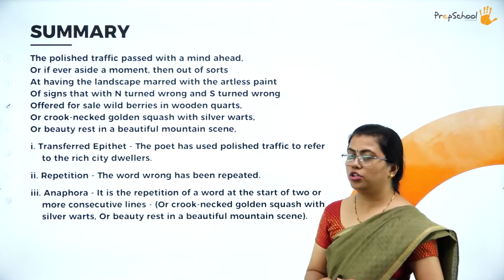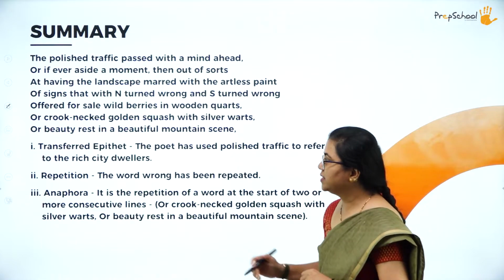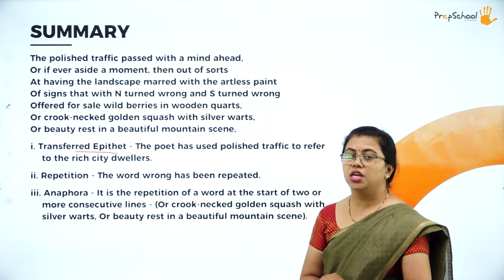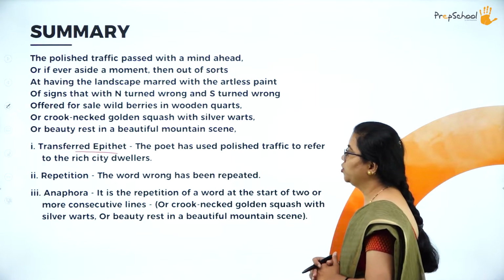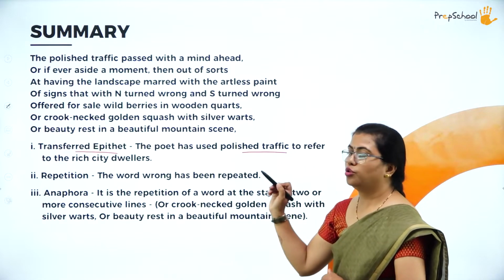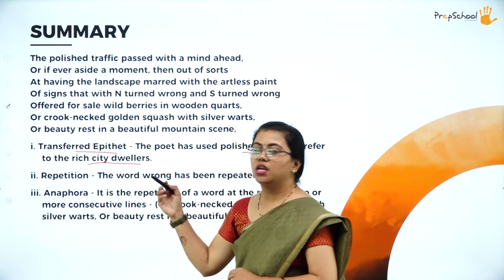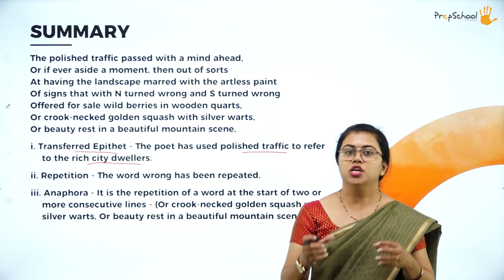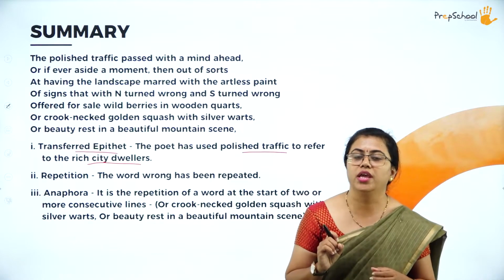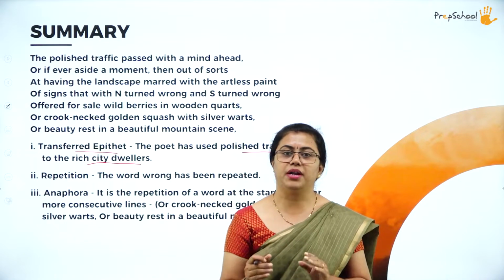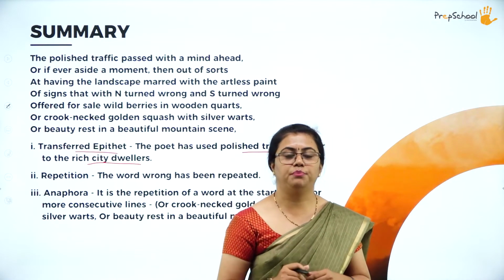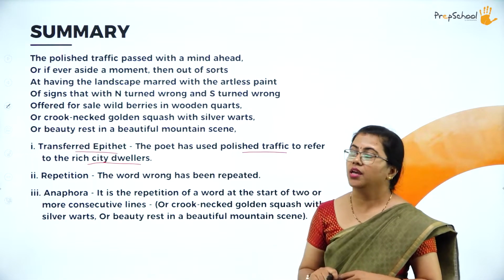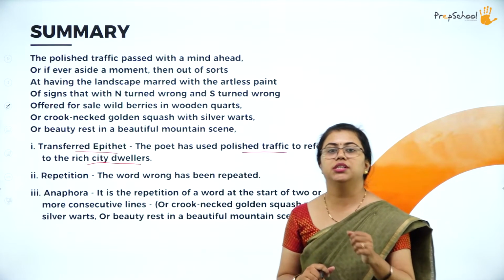Okay, so we'll now move on to the literary devices. Here you can see one extra, differently used literary device, that is transferred epithet. So what is this transferred epithet? Here the poet uses "polished traffic" in order to show the rich city dwellers. This is more or less like a metaphor or simile, but a little different. Polished is used like an adjective. For simile and metaphor you use it for comparison. Here also there is a comparison, but it is used like an adjective. So that is transferred epithet, wherein the word polished is used in order to show the rich people there.